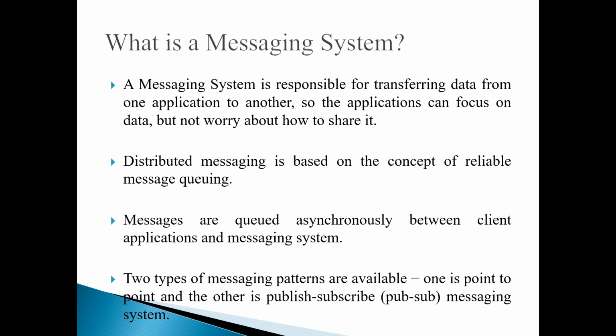A program which is sending the message, generally called a producer, can put the message in that queue, and the receiver, the program which is consuming it, can consume it. So these applications, located in distributed systems, might use different technologies and different protocols, but still they can communicate with each other.